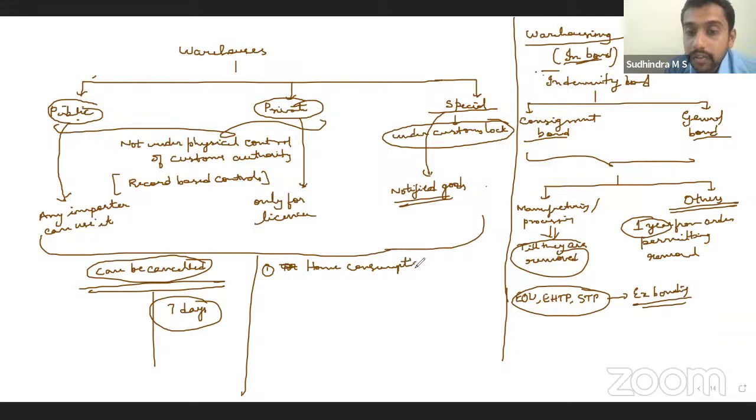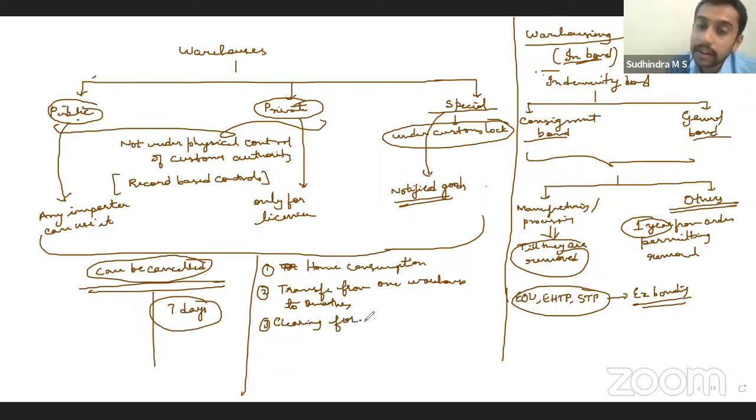Second, that warehouse is becoming costly and you are shifting it to another warehouse. Transfer from one warehouse to another. Third, exporting without bringing it to home consumption, clearing for export directly from the warehouse itself. These are the three purposes for which it can be removed. However, you have to take permissions in all three circumstances.